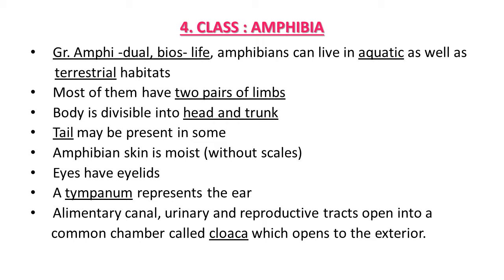As the urinary tract opens here, excretory waste is discarded, and it also acts as the opening of the reproductive tract, so reproductive cells also come out of the body through the same opening. So the cloaca in class amphibia has an important role because the alimentary canal, urinary and reproductive tract open here. So multifunction of the cloaca is observed here.